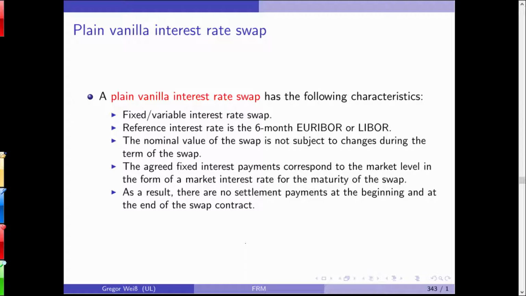As a result, there are no settlement payments at the beginning and at the end of the swap contract. Why do you just use the swap rate that is marked to market instead of having a large payment in the beginning and at the end? Why? Think like a risk manager.